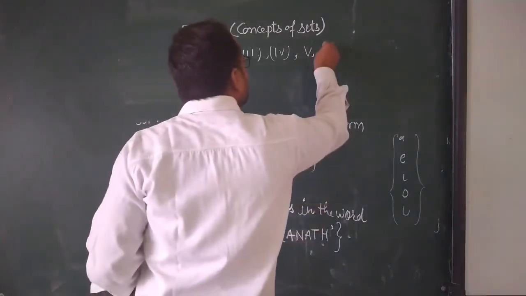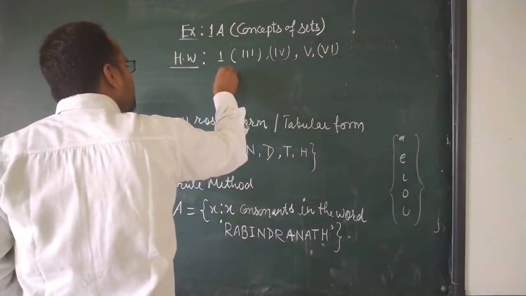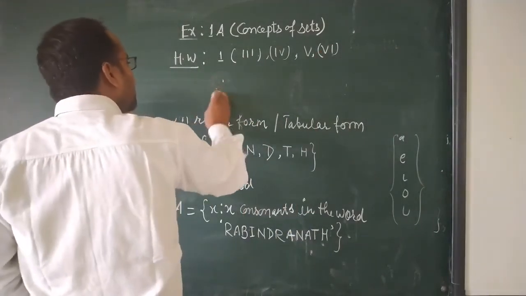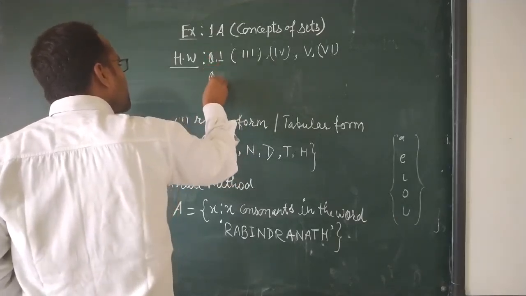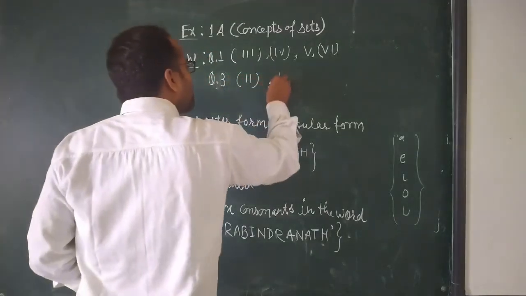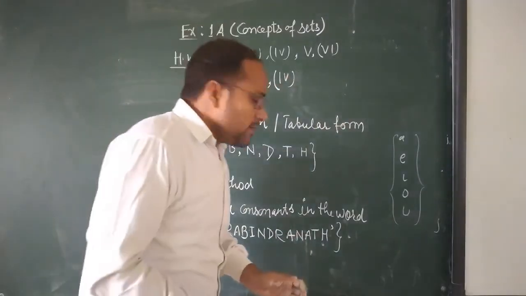Fifth and sixth also. Now the second one, in the second question, do all of that in your book. In question number third, second and fourth one you will do at home. Okay, students.